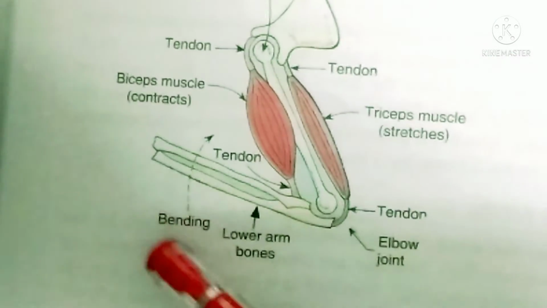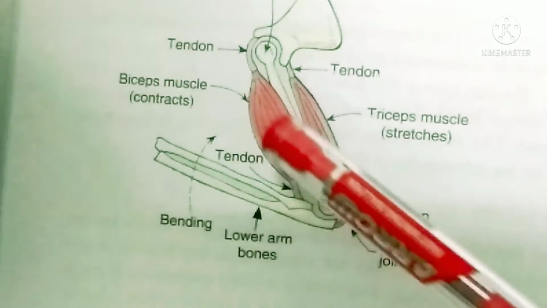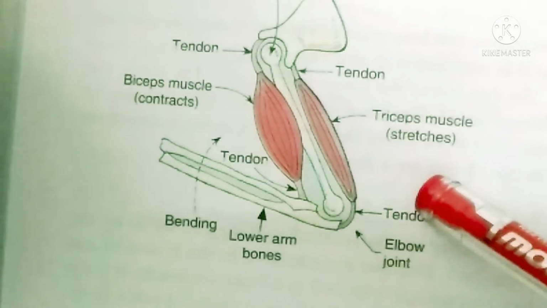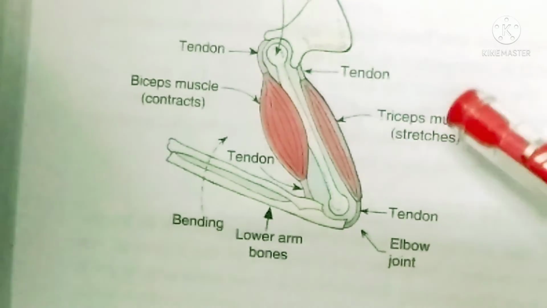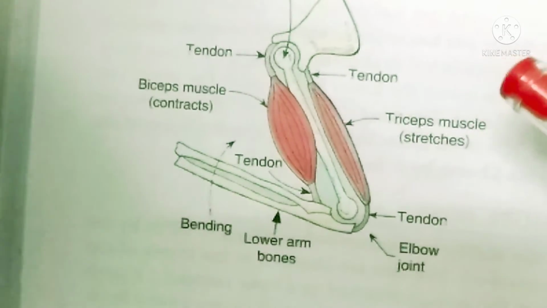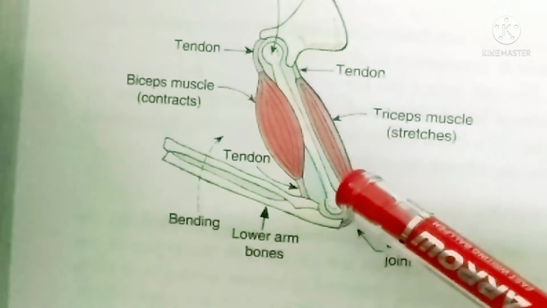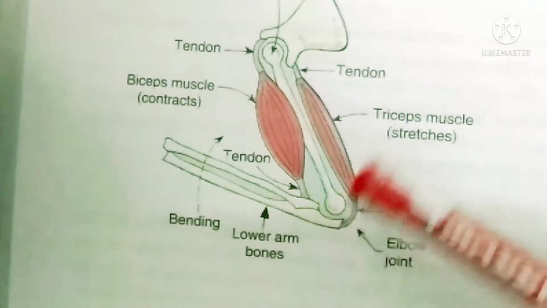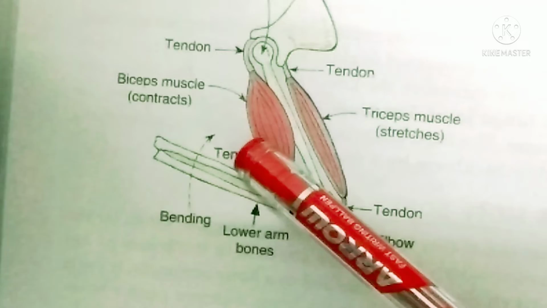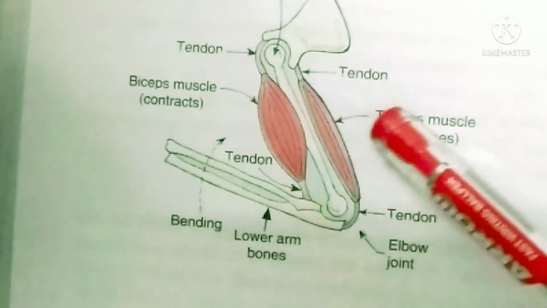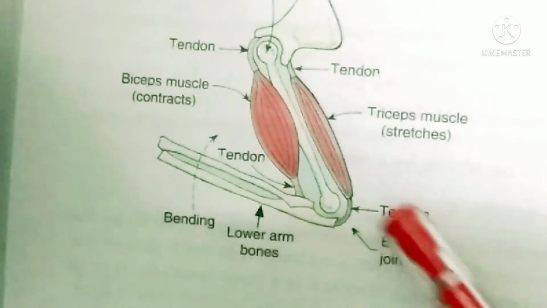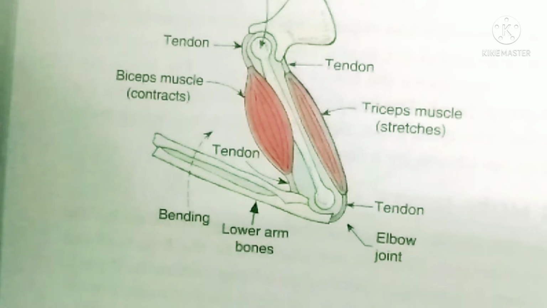Okay. So here when you are bending, this hand is bent forward. When you bend it, what happens? This muscle contracts and this muscle stretches out. At the back it stretches out. Now when you do it in the opposite side, what happens? When you move it in the opposite side, means when you open it, this muscle will contract and this muscle will stretch out. Okay. So opposite direction they both will work. One will pull, one will push. Is that clear? This is how we are able to move it.